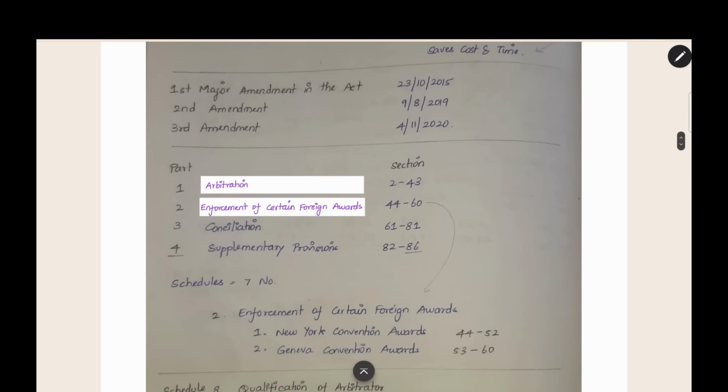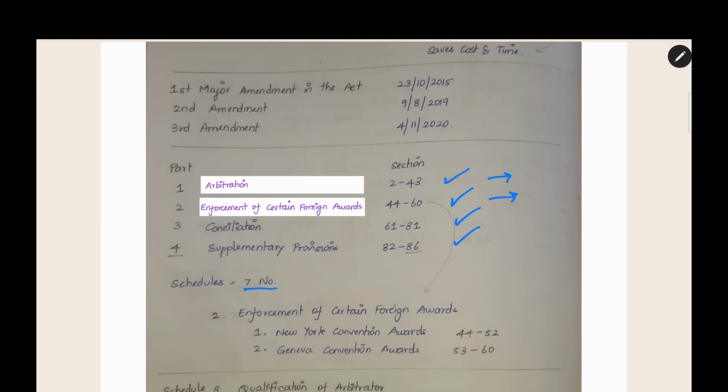Now, this Act has 4 parts. Arbitration is Part 1, Enforcement of Foreign Awards is Part 2, Conciliation is Part 3, and Part 4 is Supplementary Provisions. Part 1, Arbitration, has a scope, and Part 2 has a separate scope. This will be discussed later in the chapter. Along with 4 parts, we have 7 schedules in the Act.